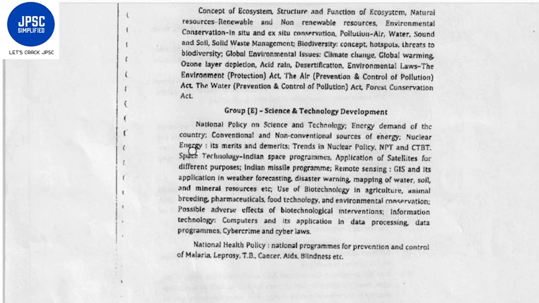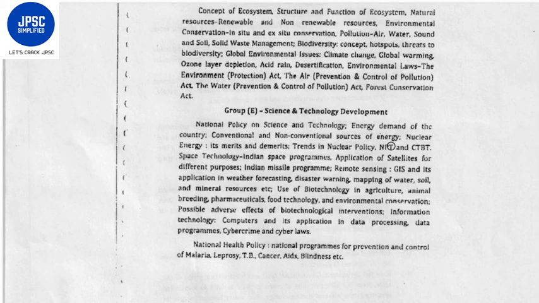Now group E is science and technology development: national policy on science and technology, energy demand of the country, conventional and non-conventional sources of energy, nuclear energy, its merits, demerits, trends in nuclear energy, NPT and CTBT, that is the Non-Proliferation Treaty and the Comprehensive Test Ban Treaty, space technology, Indian space programs, application of satellites for different purposes, Indian missile program, remote sensing, GIS and application in weather forecasting, disaster warning, mapping of earth, soil and mineral resources, biotechnology, information technology, national health policy, national programs for prevention and control of malaria, leprosy, TB, cancer, AIDS, blindness, etc. So very basic topics.